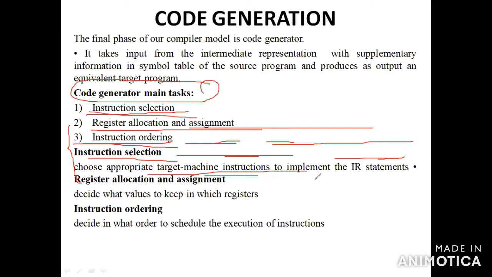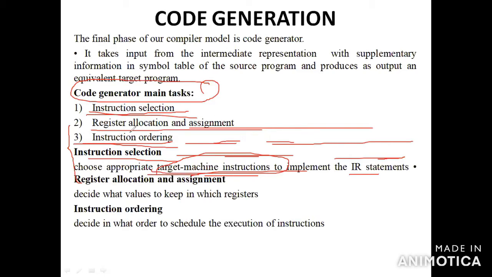So what is instruction selection? The instructions of the intermediate representation statements are to be implemented as target machine instructions. So you have to select the instructions from the given machine instructions.